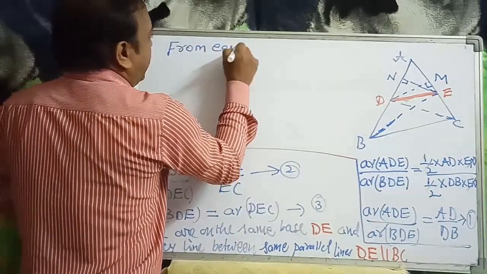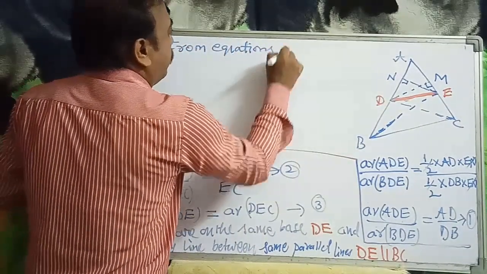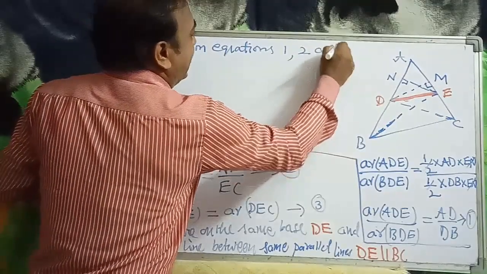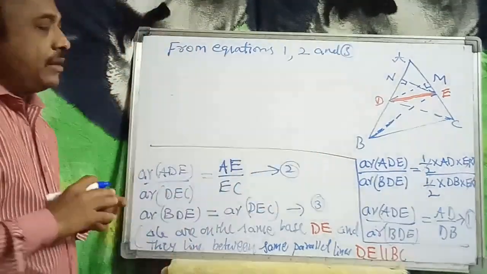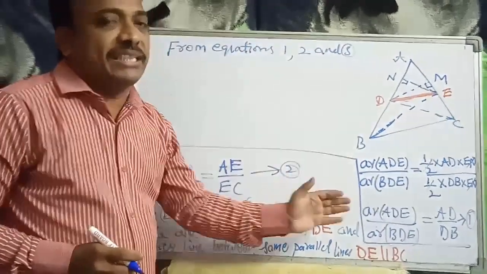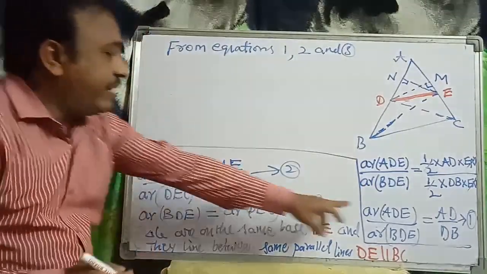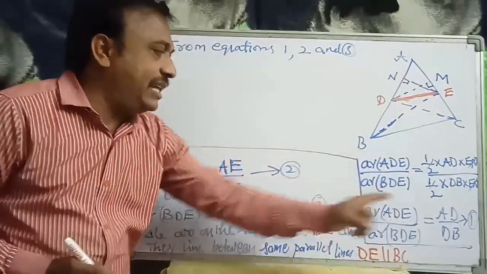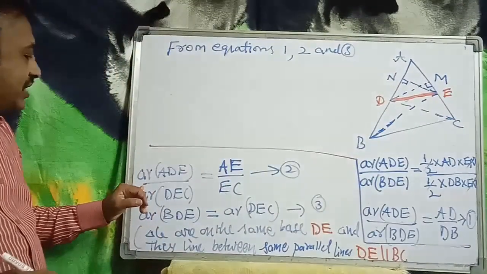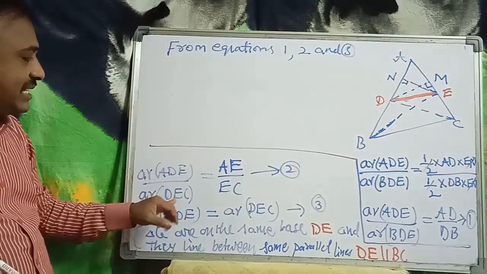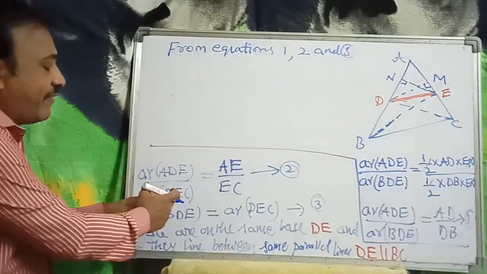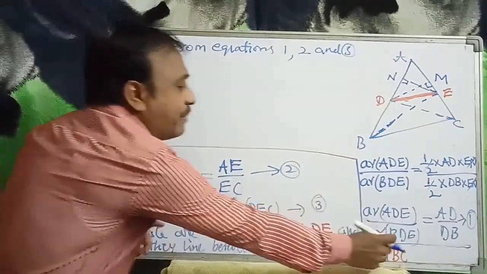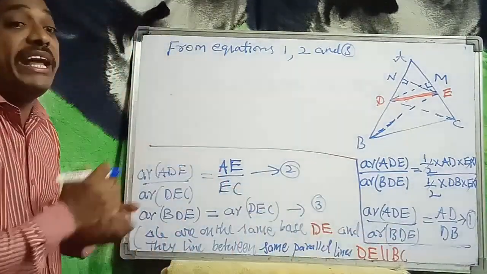From equations 1, 2 and 3 we can say, see here, equation 1 is area of ADE by area of BDE, that is AD by DB, and equation 2, area of ADE by area of DEC, is equal to AE by EC. On the left-hand side, the areas DEC and BDE are also equal.